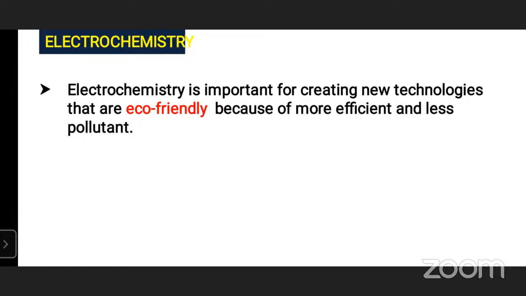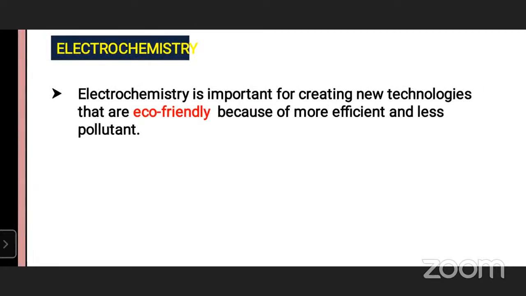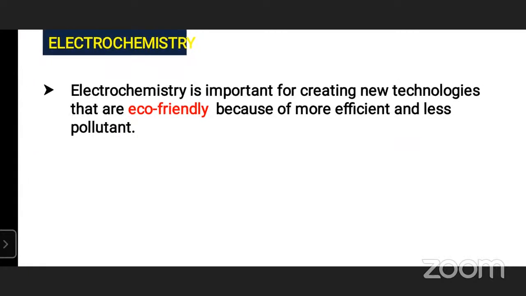Electrochemical methods are used in the industry for the manufacture of many important chemicals such as sodium hydroxide, chlorine, fluorine, and many metals such as alkali metals, alkaline earth metals, and aluminium.